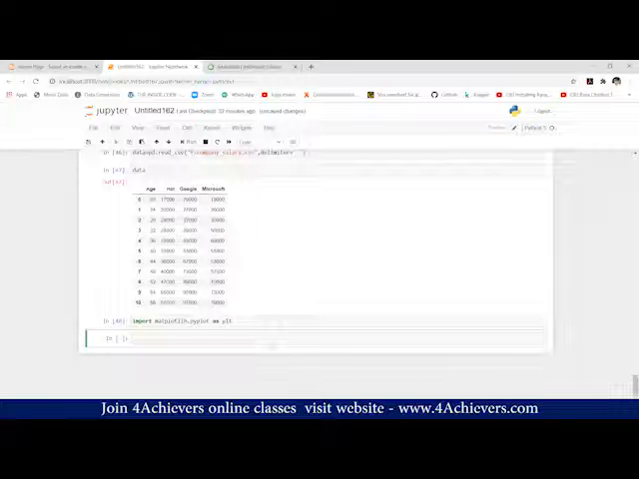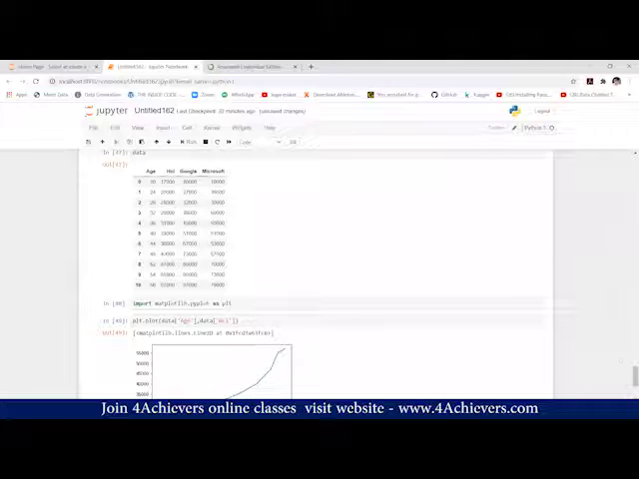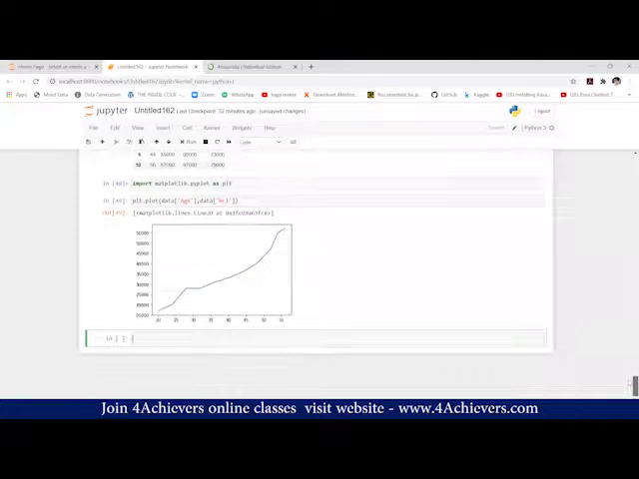What I'm going to do: first I will plot age against HCL data, then age against Google data, then age against Microsoft data. So plt.plot, data of age, and then data of HCL. Going to plot this, you can see the output. Similarly, we are going to do the same thing for Google and Microsoft.